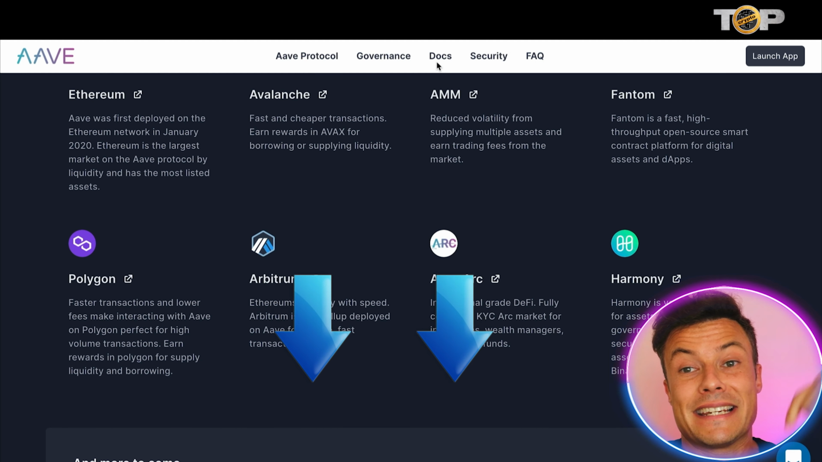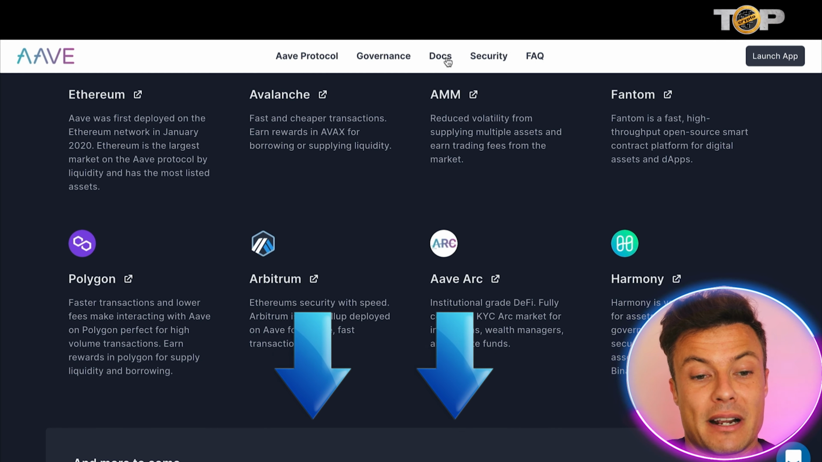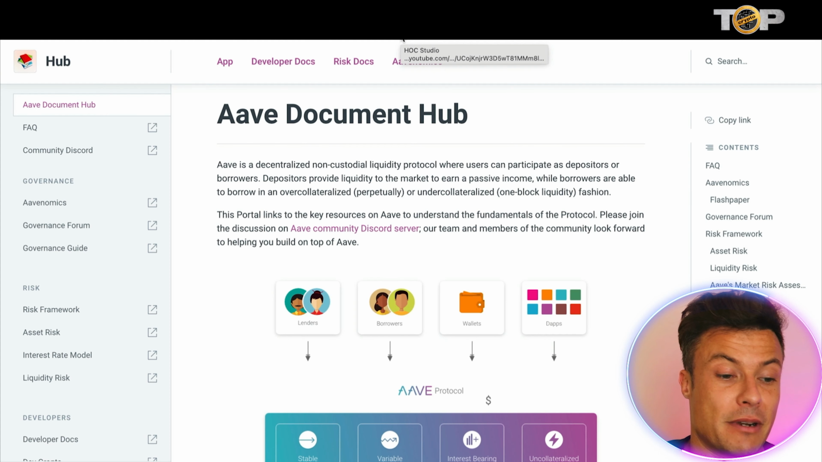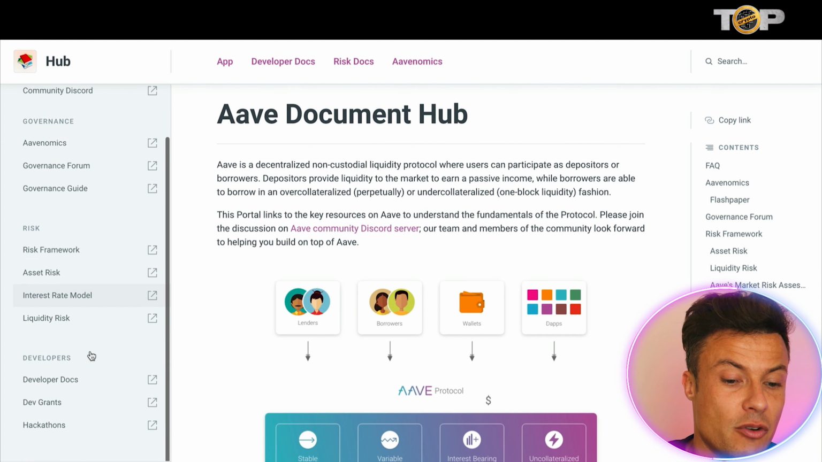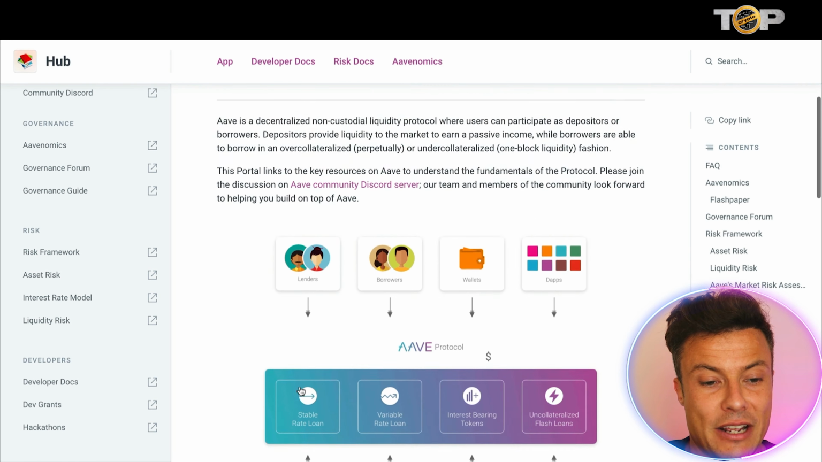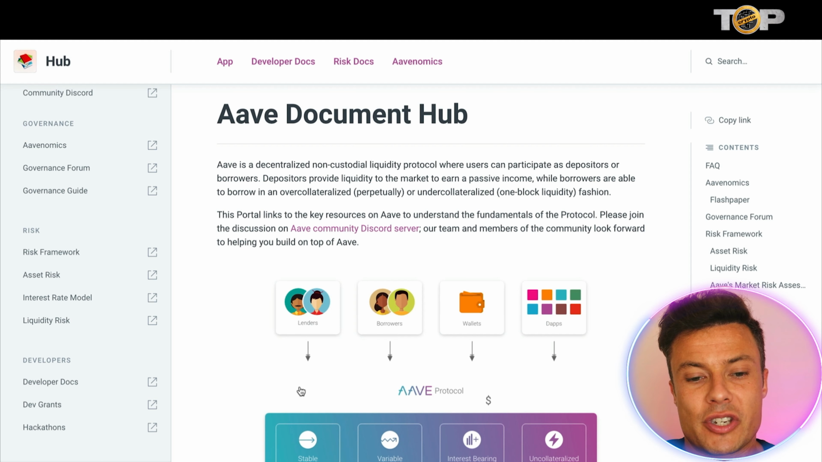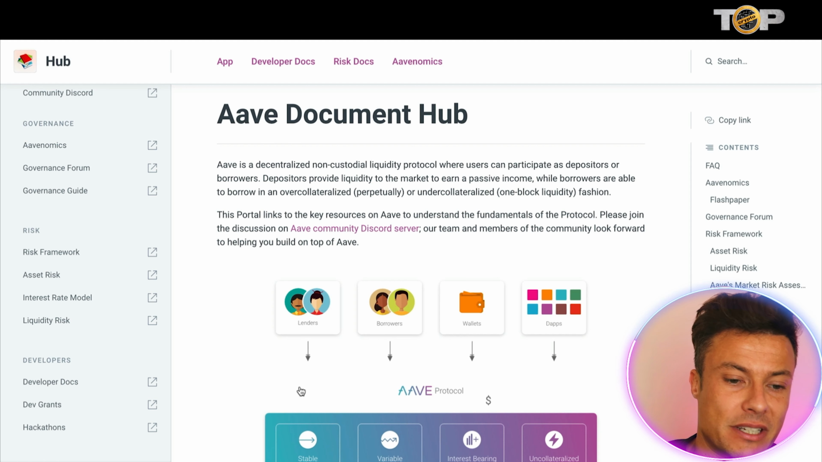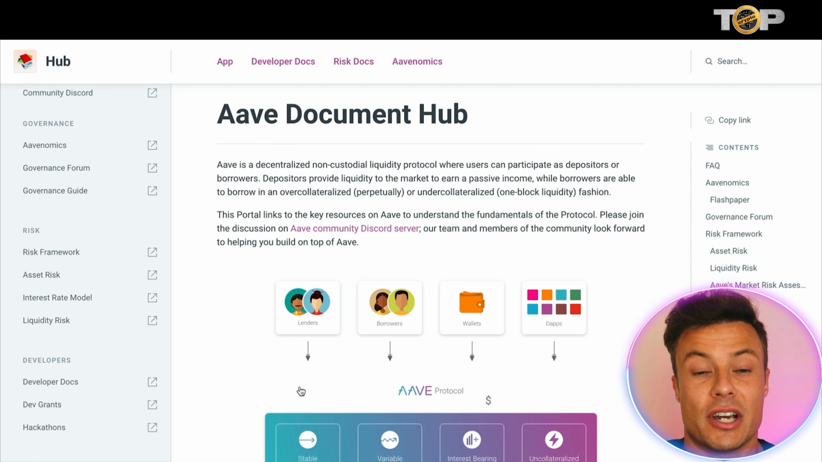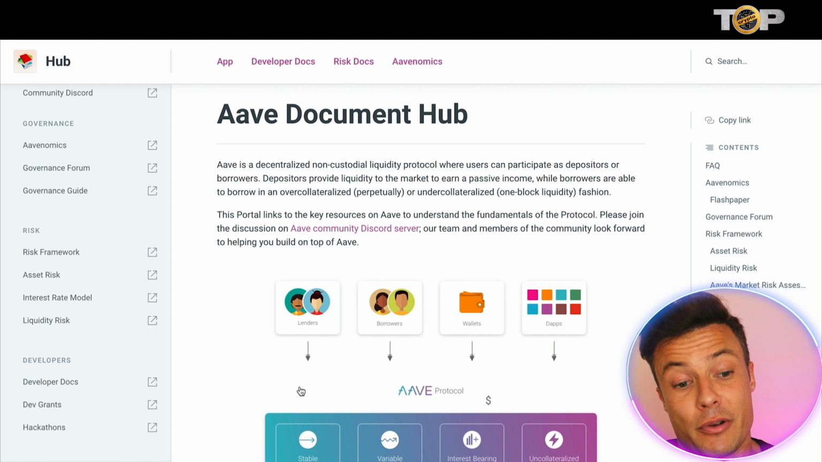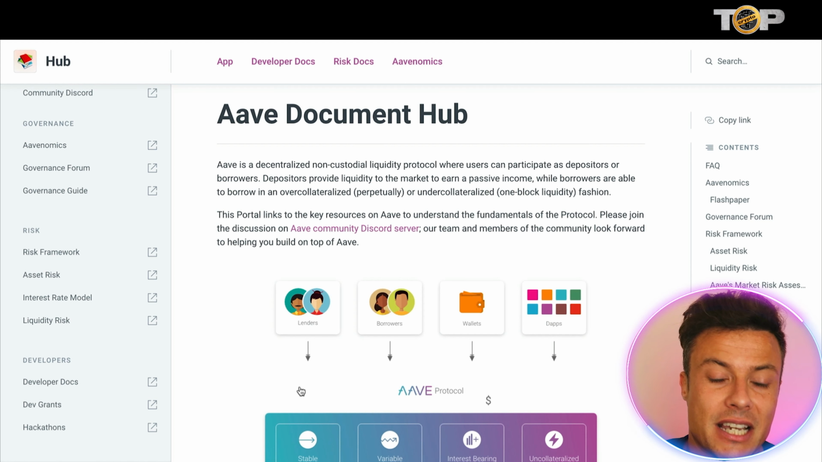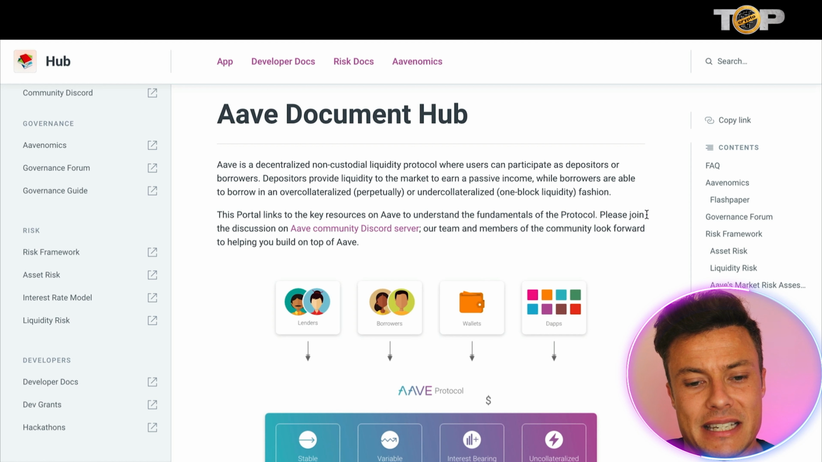On this website, guys, linked down below, you can find out more information by clicking on the docs at the top, and that's going to bring you across to a new tab, which is the Aave Document Hub. It's going to have all of the information available here with a lot more detail than you're finding originally on the website. Aave is a decentralized non-custodial liquidity protocol where users can participate as depositors and as borrowers. Depositors provide liquidity to the market to earn a passive income, while borrowers are able to borrow in an over-collateralized, perpetually or under-collateralized one-block liquidity fashion. The portal links to the key resources on Aave to understand the fundamentals of the protocol. Please join the discussion of the Aave community on Discord.